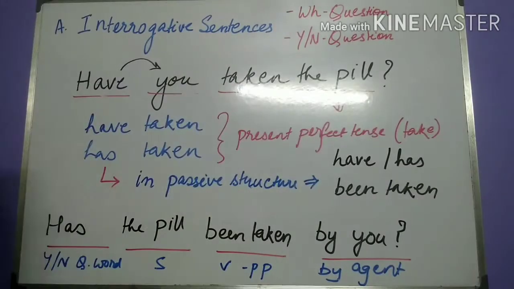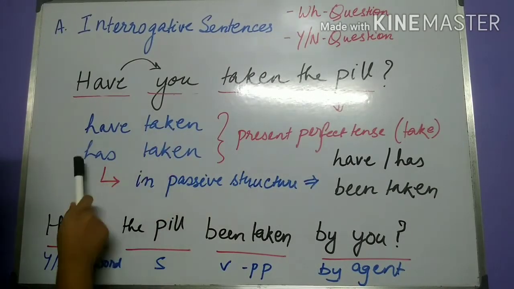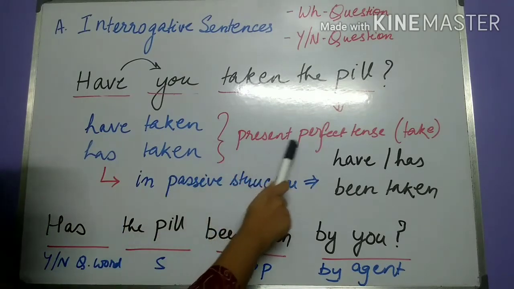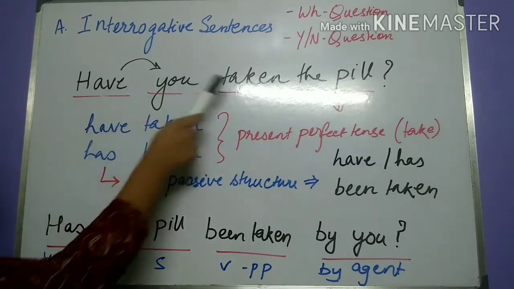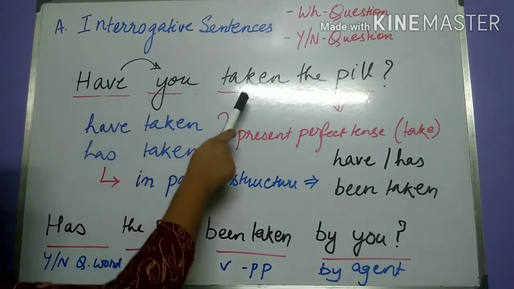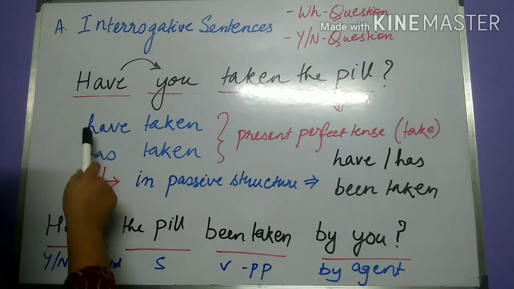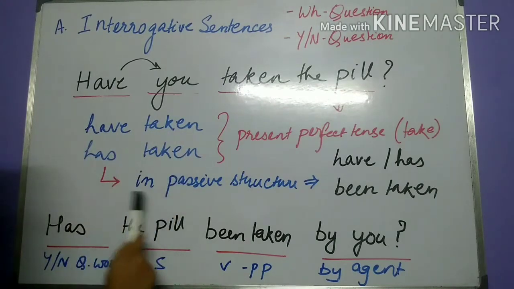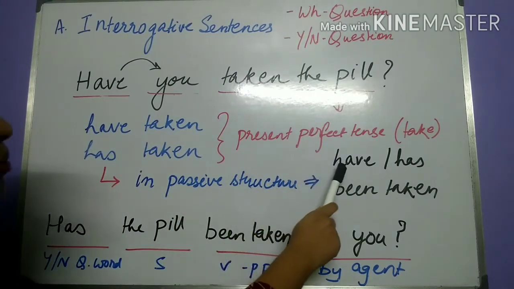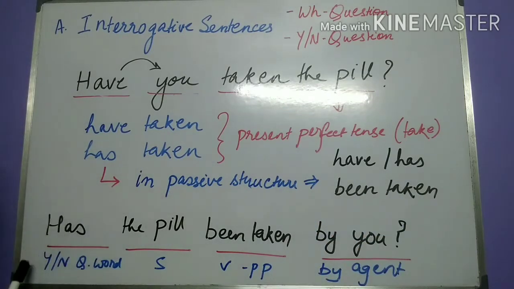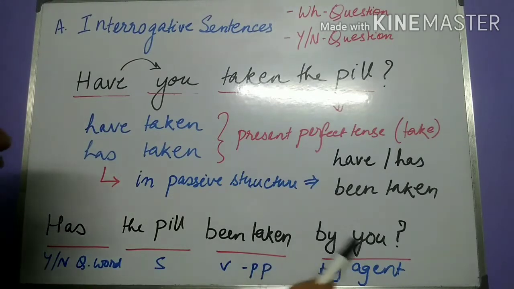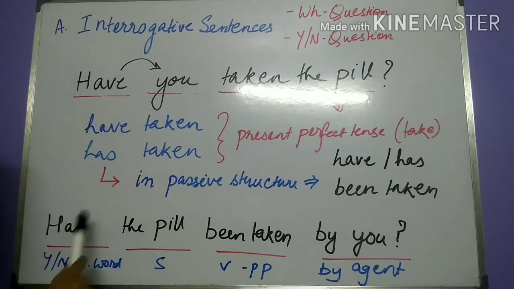A quick recap on this point. Have taken or has taken is the present perfect tense of take. Here we have used have taken. So this is a present perfect tense of the verb take. Have taken or has taken in the passive structure will become have been taken or has been taken. So that is what has become over here. We have written has the pill been taken by you. Has is written over here because the subject is singular.